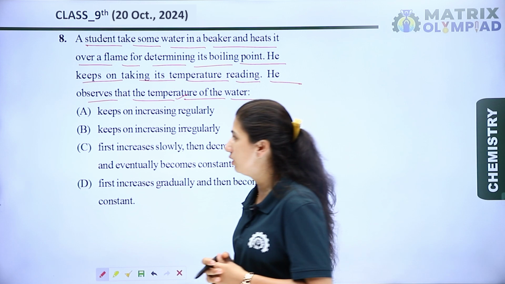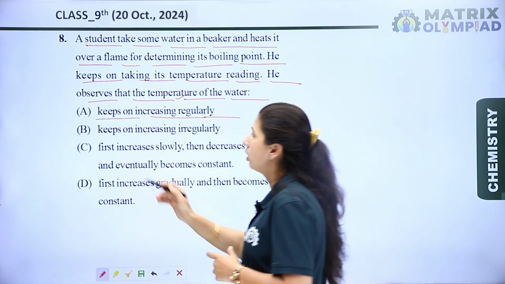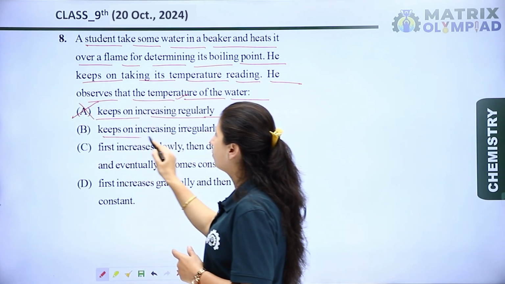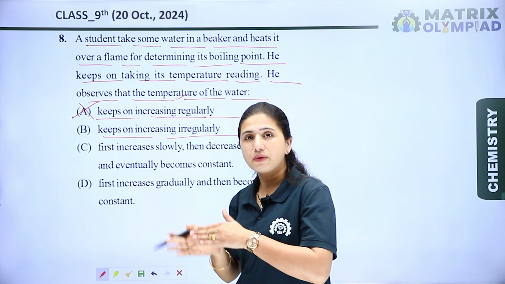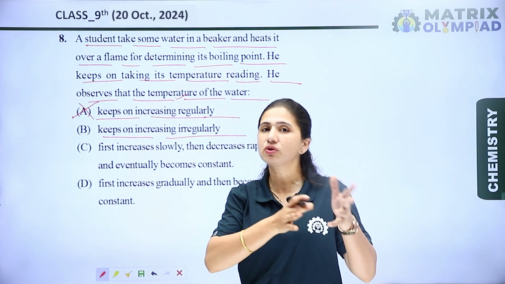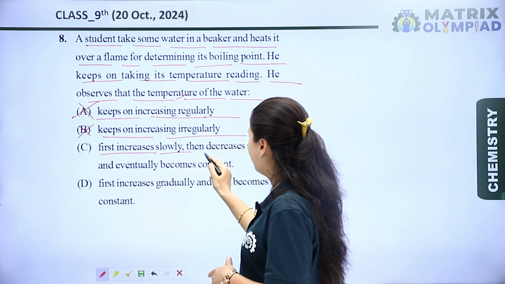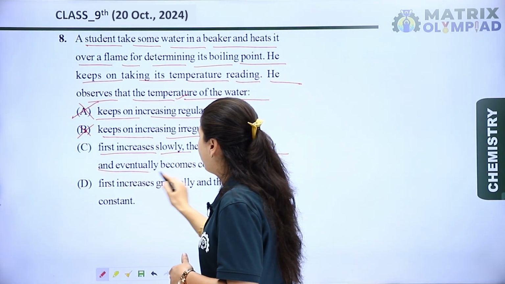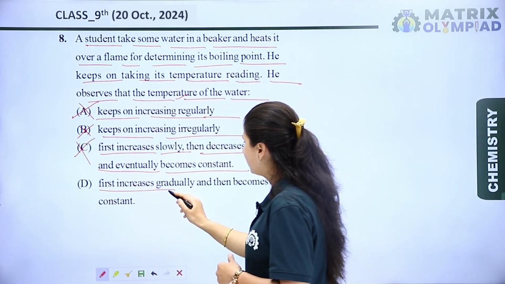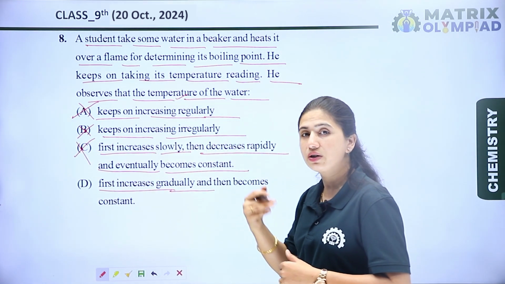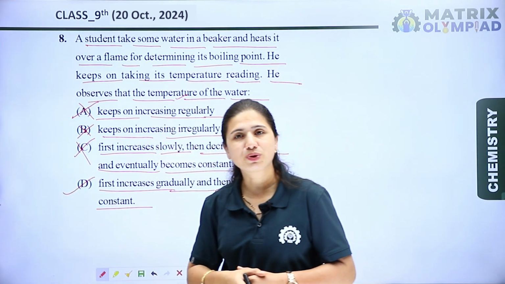So let's see the options. The option is keeps on increasing regularly. No, it's not keeps increasing regularly. Keeps on increasing irregularly. No, it keeps increasing regularly, but after some time it becomes constant. So option B is also a wrong option. First increases slowly, then decreases rapidly, and eventually becomes constant. No, it is also a wrong option. First increases gradually. Yeah, first it increases gradually and then becomes constant. So the D option is the right option for this question.